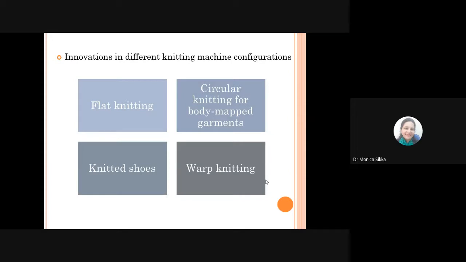So people are talking today of knitted shoes, and big manufacturers are venturing into this market of producing the shoe uppers using the knitting technique. So I'll be talking about that also towards the end.